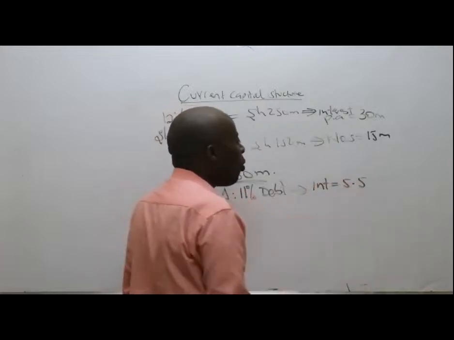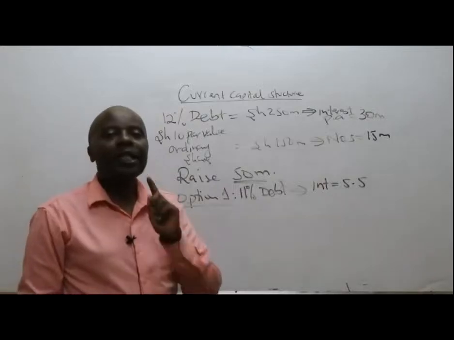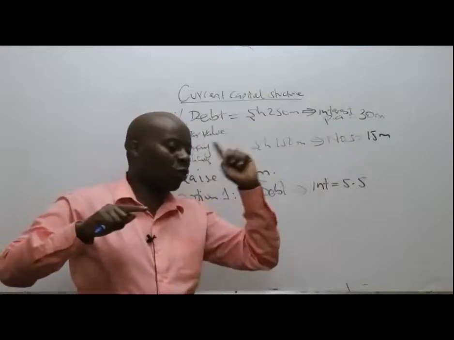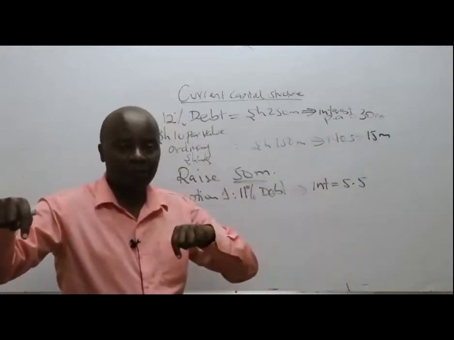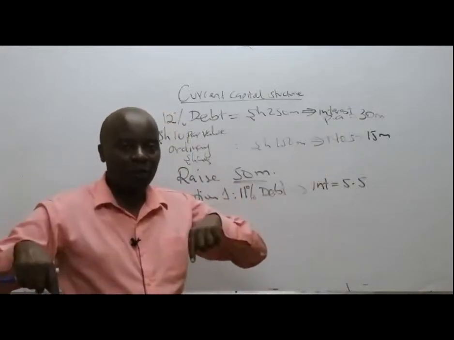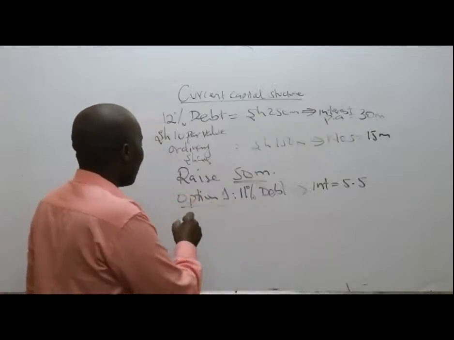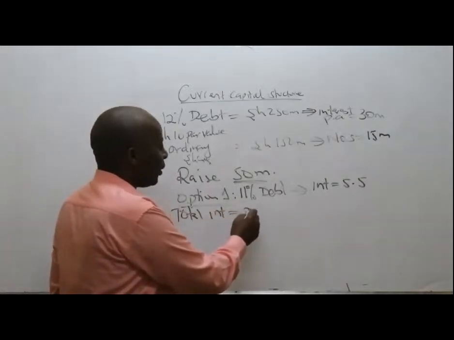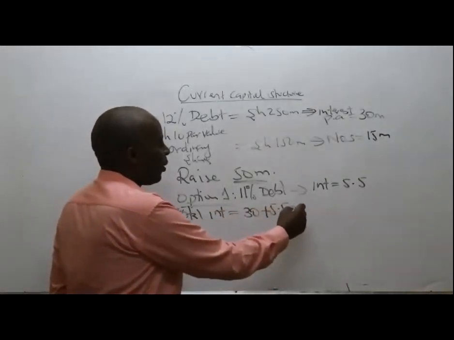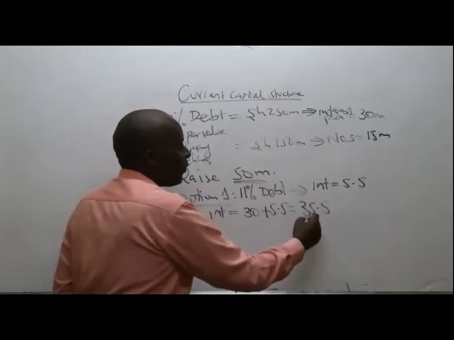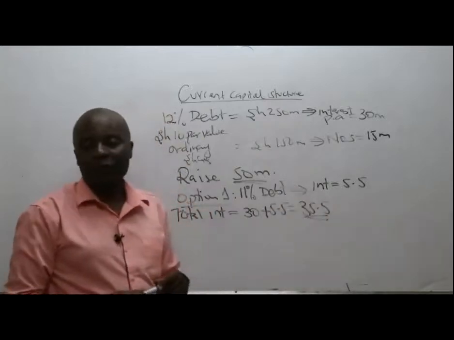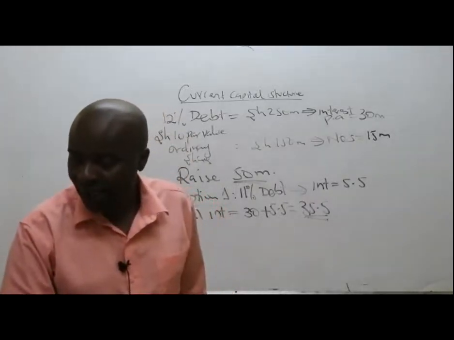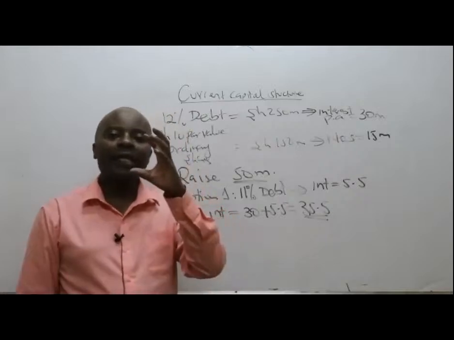So moving forward, these people will be paying how much in terms of total interest, old interest plus new interest. The total interest for the firm will be 30 plus 5.5, which gives us 35.5 million.